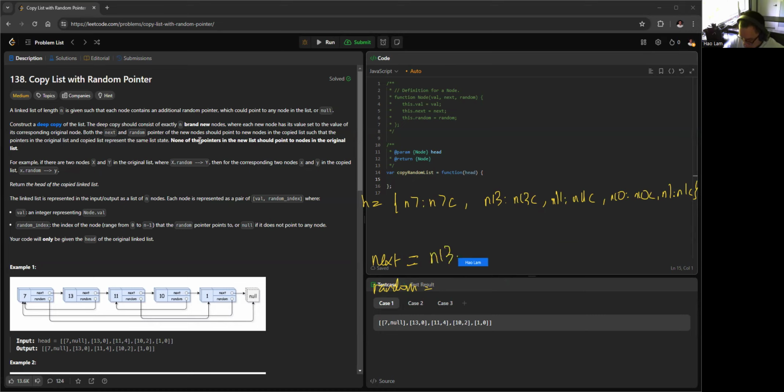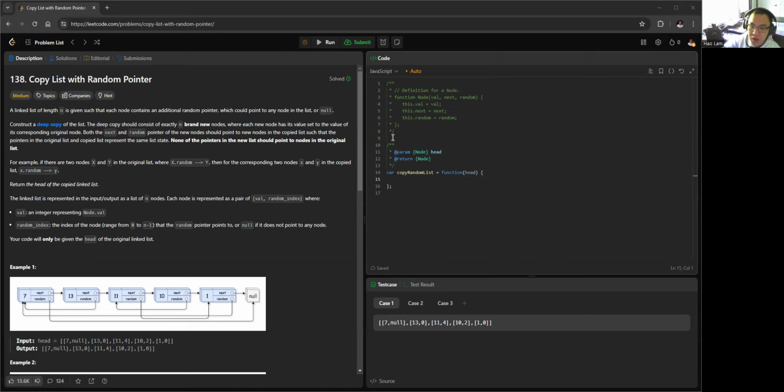Node 13.random is equal to node 7, this one right here. So because we have the key, we can get the value, which is our node 7 copy, and we can point the node 13 copy's random to the node 7 copy. Okay, so this will be our strategy.